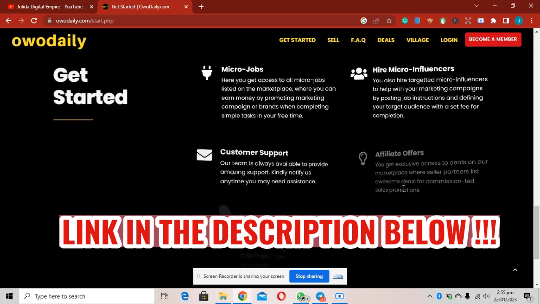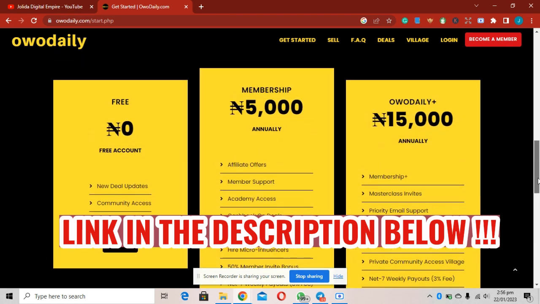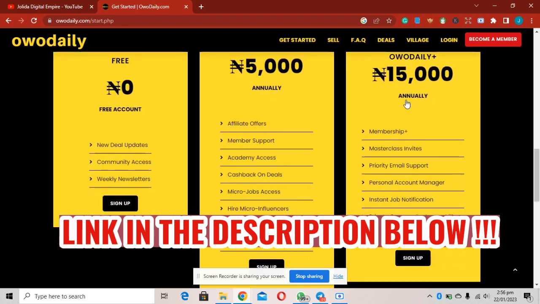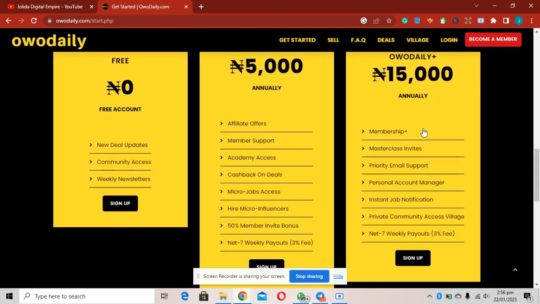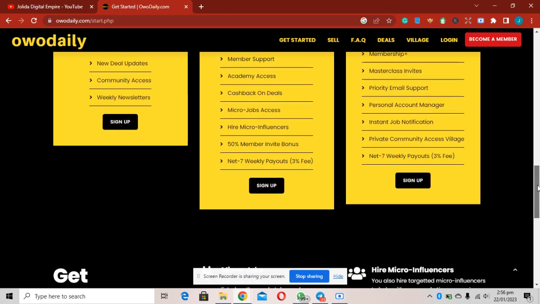And we also have the premium plan. That's also annual, but this one is the Owodaily Plus, which is 15,000 naira annually. It includes the membership plus master class invite, priority email support, personal account management, and instant job notification. So if there's a new job, these are the first people that get to see it, people of this class. Then private community access, and also their withdrawal.